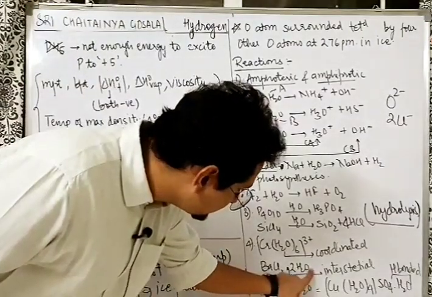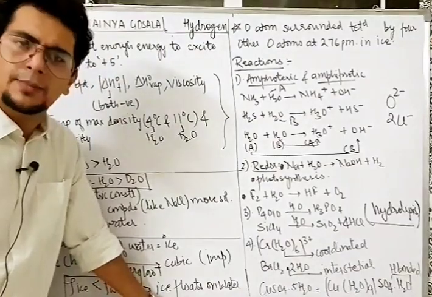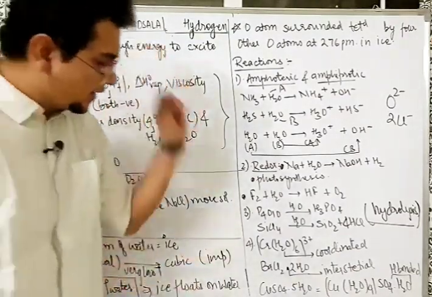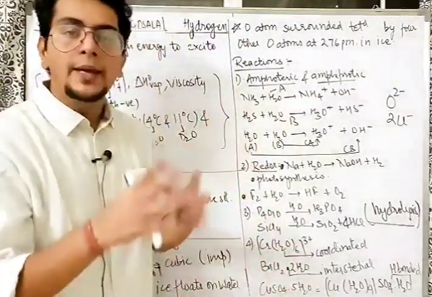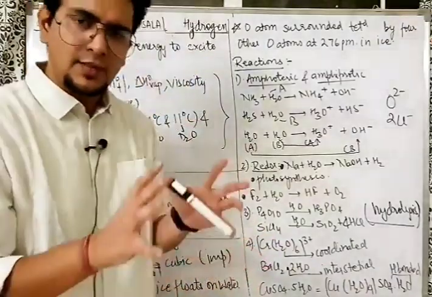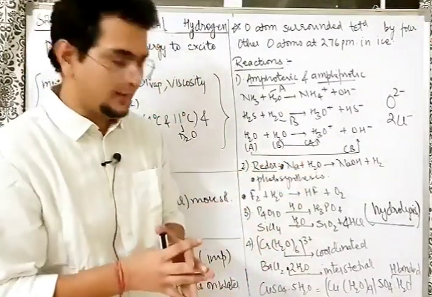Then, CuSO4.5H2O, very, very important question. It came 2 times in the previous year NEET exam. Solved example of NCERT, very, very important. In copper sulfate.5H2O, how many are coordinated, how many are hydrogen bonded? Simple trick you can use. This trick is not always true, but it will work in case you don't know the answer.